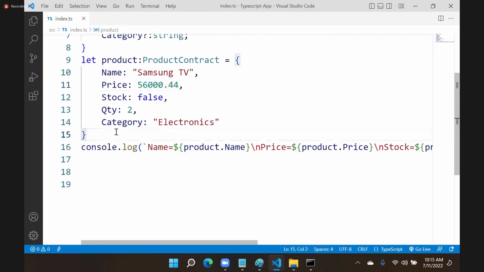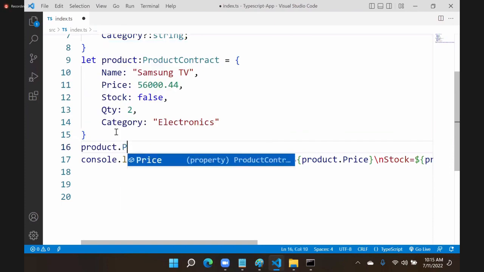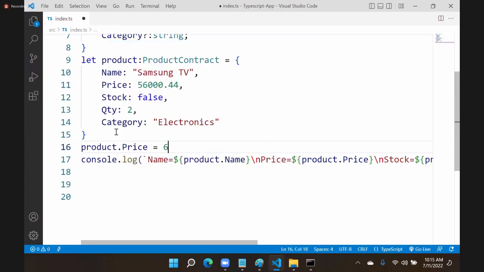Now before printing, I will access product.price and change it to 60,000. It is okay. That means after you initialize some value, you can reassign any new value any number of times.